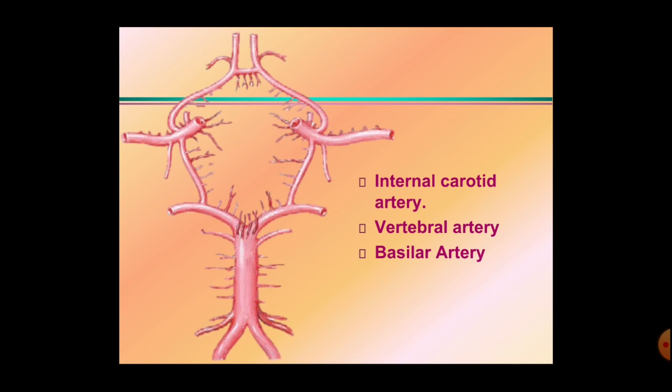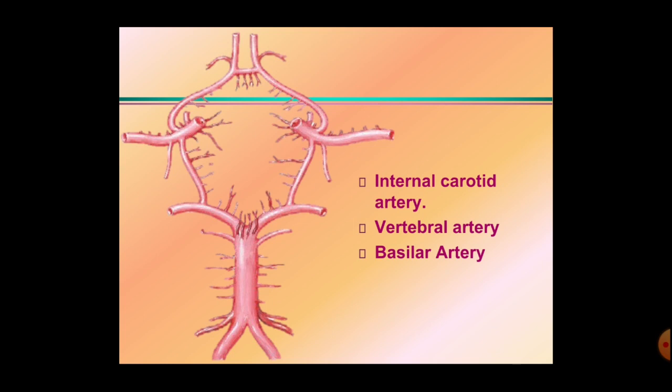Okay, so each main artery, that is internal carotid, vertebral and basilar artery, gives 5 branches. There are 5 branches arising from the internal carotid artery, 5 from the vertebral artery, and 5 from the basilar artery.